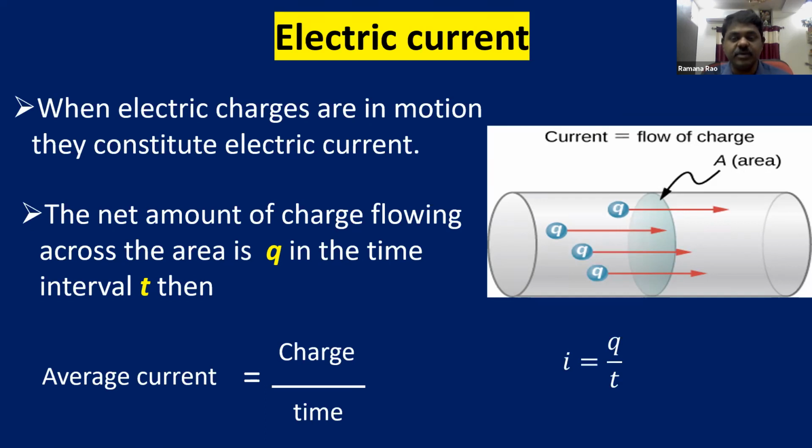I is equal to Q upon T, where I is the electric current, Q is the charge, and T is the time. So in a given time, if Q amount of charge is flowing through a conductor, then current is defined as Q by T. This is a very important basic formula for electric current. I is equal to charge upon time. So make a note of this formula, children. This is the first formula that we'll learn in current electricity. This is the basic formula. I is equal to Q by T.